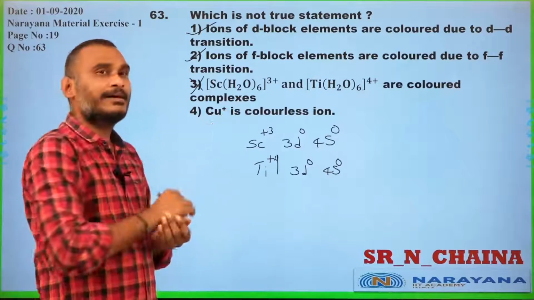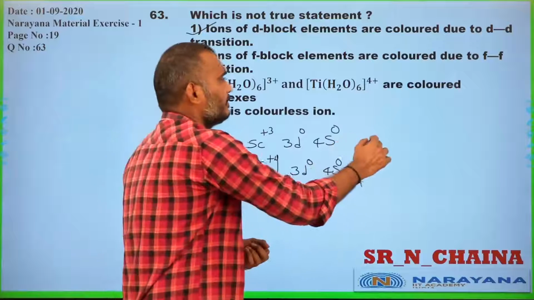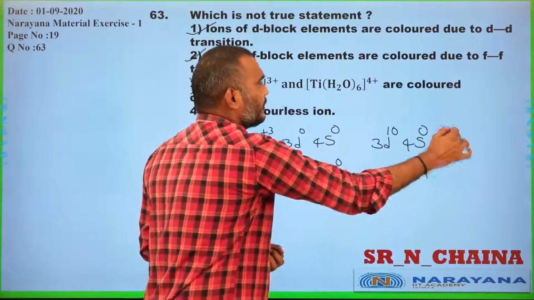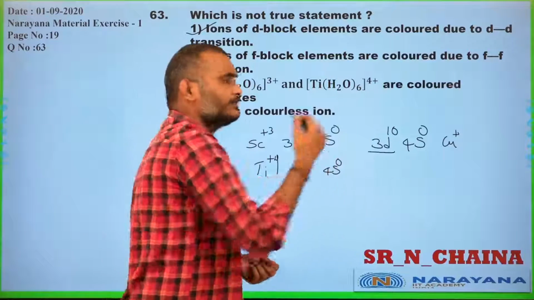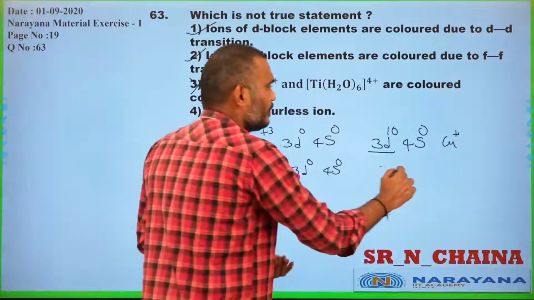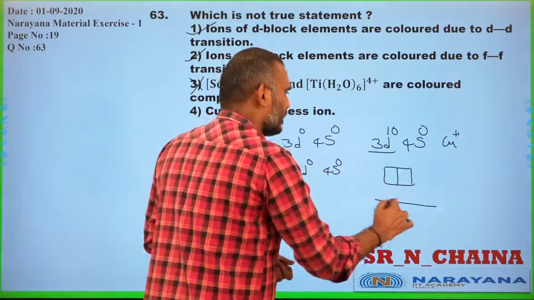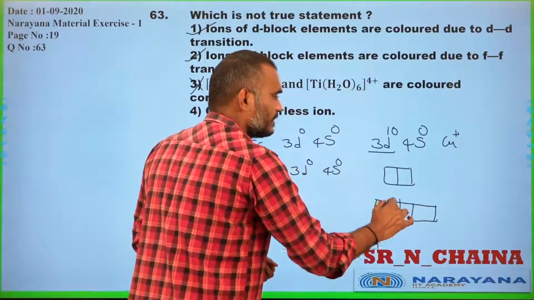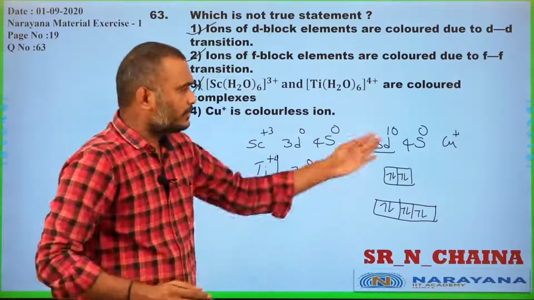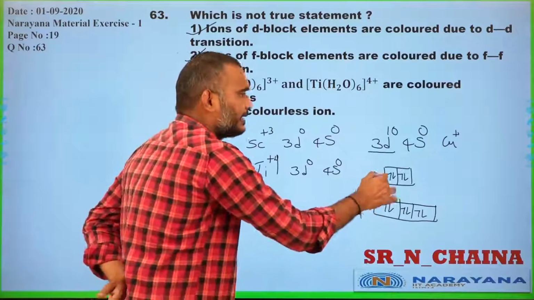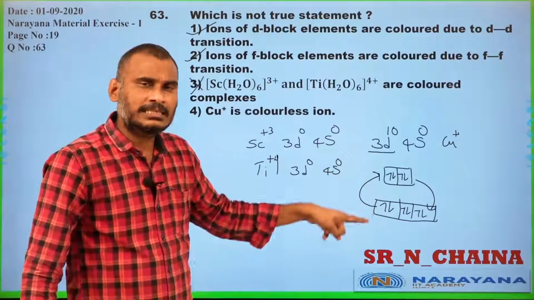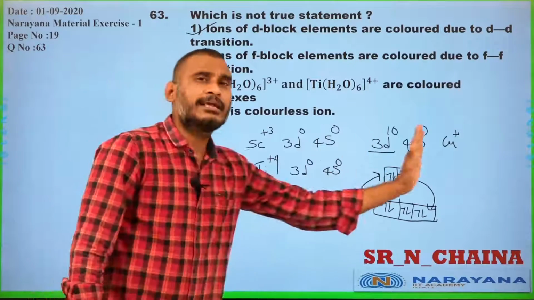And copper plus is a colorless ion. Cu+ is 3d10 4s0. Again there is a d10 configuration. As there is a filled electronic configuration, all the electrons get paired. There is no gap to excite the electron and de-excite it. That means electron transition cannot occur because of paired electrons.